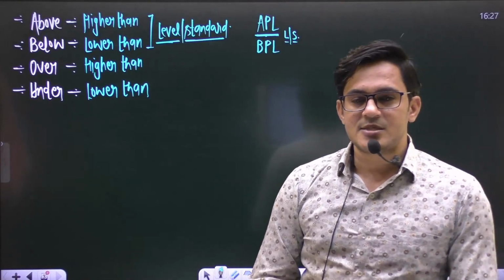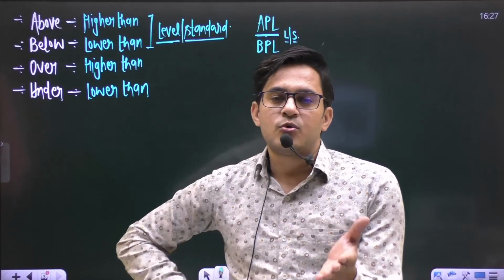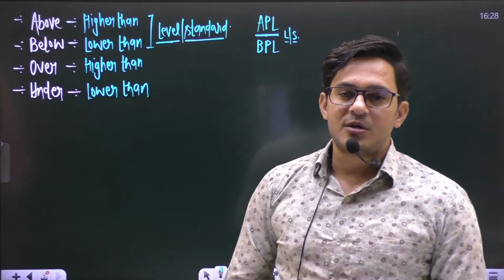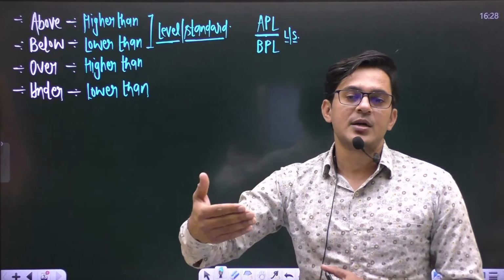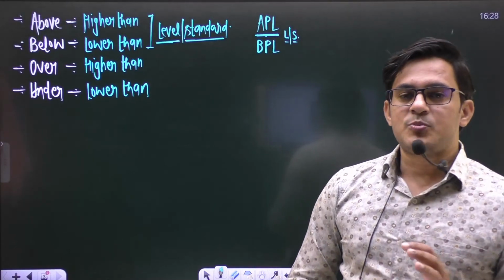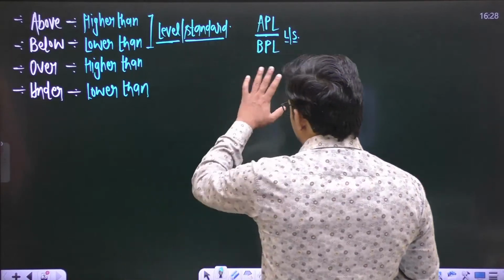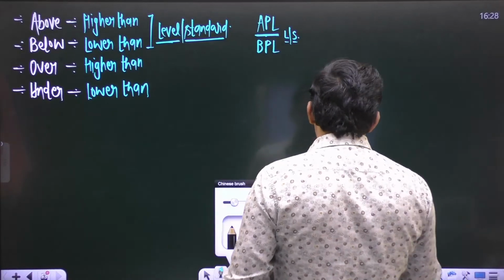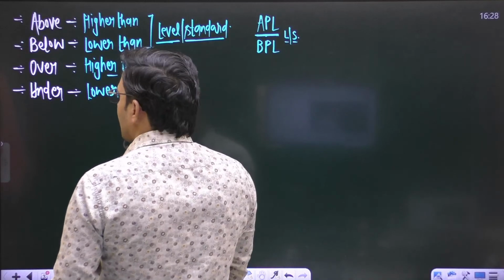The government has decided some income standard, and the persons who earn more than that particular level or standard come under above poverty line, and the people who earn lower than that particular level or standard come under BPL, that is, below poverty line. So that's why it is said APL or BPL. But make sure, whenever a level or standard is not given, in that case we use the preposition over.